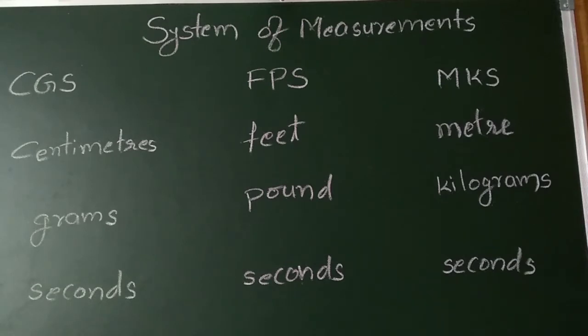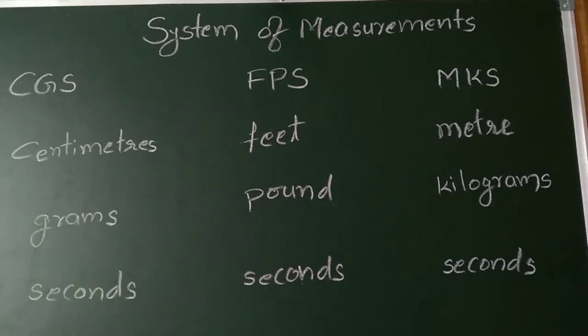Okay, we'll go to what is CGS. CGS means the length is measured in centimeters, mass is measured in grams, and time is measured in seconds in a CGS system. CGS system is known as the French system.